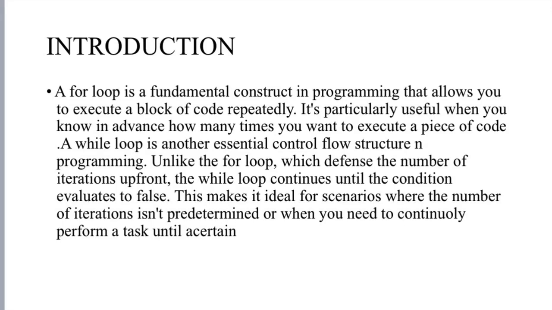To introduce the topic, a for loop is a fundamental construct in programming that allows you to execute a block of code repeatedly. It's particularly useful when you know in advance how many times you want to execute a piece of code. A while loop is another essential control flow structure in programming.